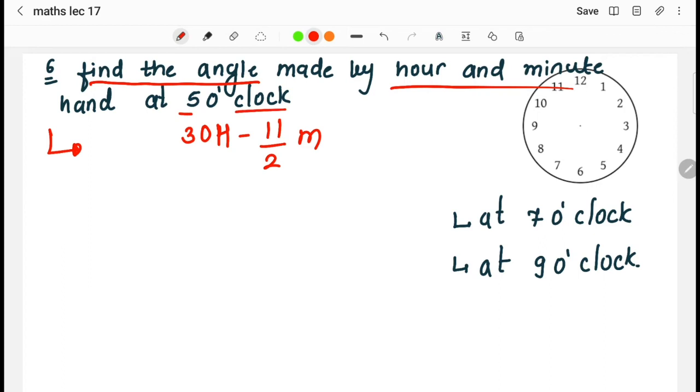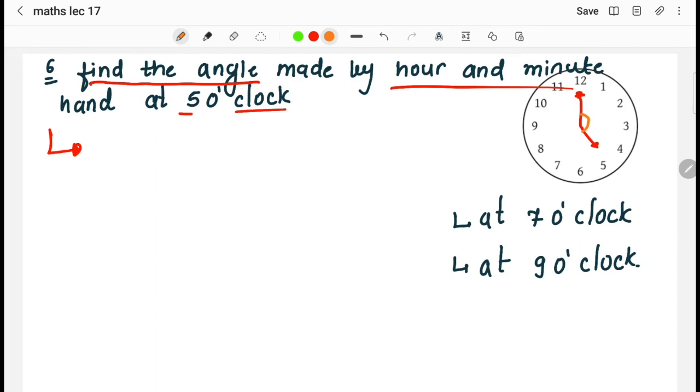But here minutes are not mentioned, so this formula has no use. We can directly find it, but whenever the minutes as well as the hours are mentioned, we will use the formula. We'll see that in the upcoming examples. So we have to find the angle that the hour and minute hand make at 5 o'clock. The time is 5 o'clock, right? This is the minute hand, this is the hour hand. We have to find this particular angle.